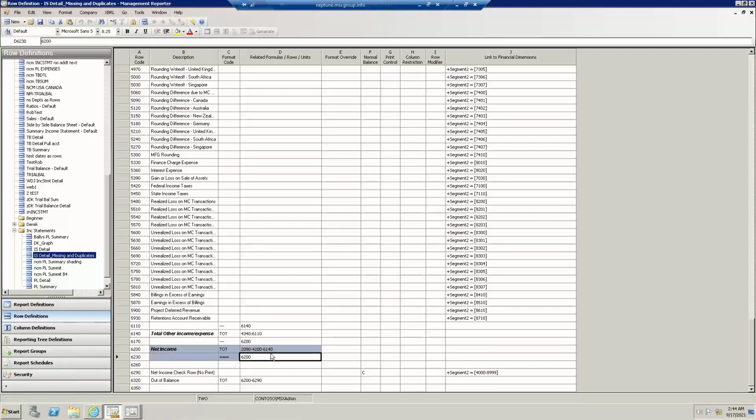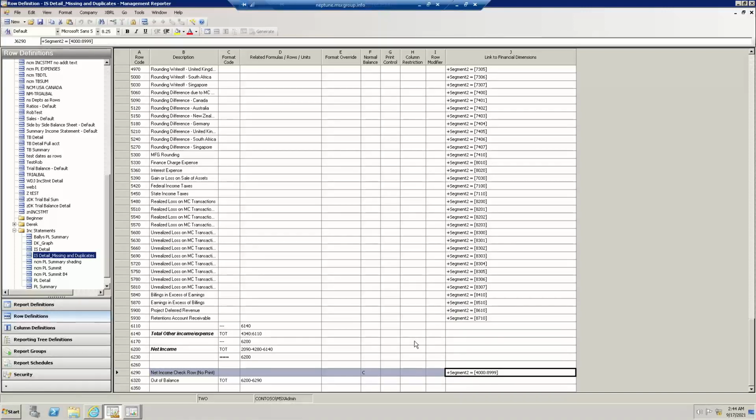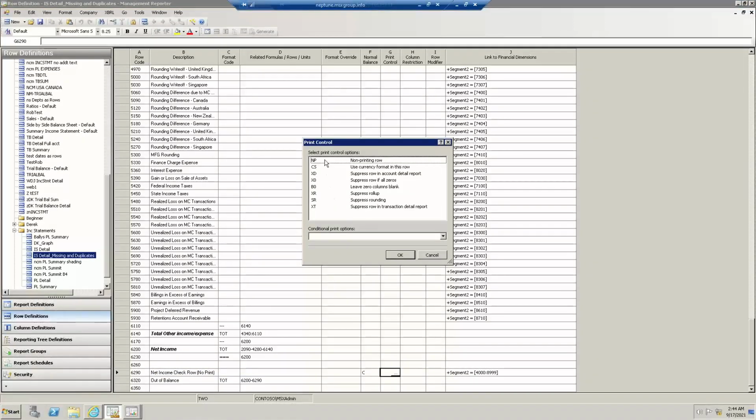is I am now formulating net income from all the details above, but it's very common for human error, oversight of missing and duplicates. So first and foremost, we always recommend a check row that we add to every single report. We usually will make that no print. And then additionally, I'm just going to add a balance formula that takes my net income formula from above, minusing our check row.